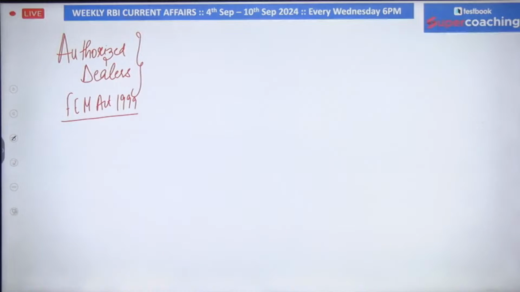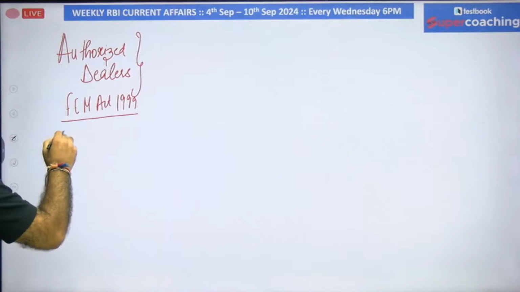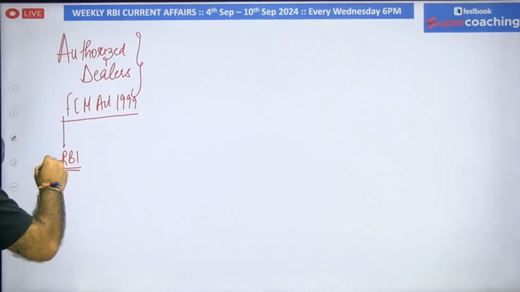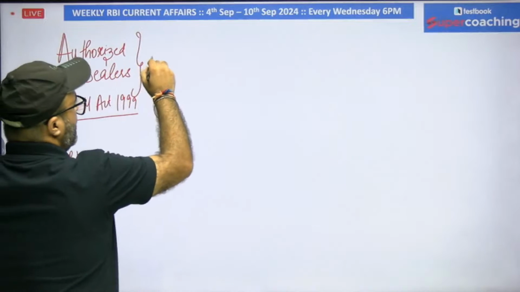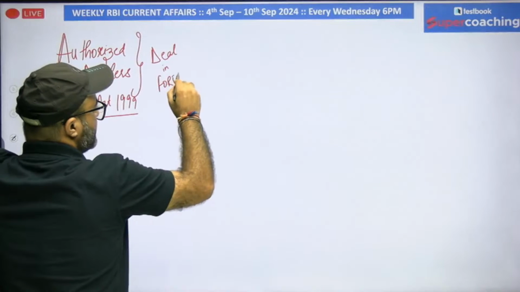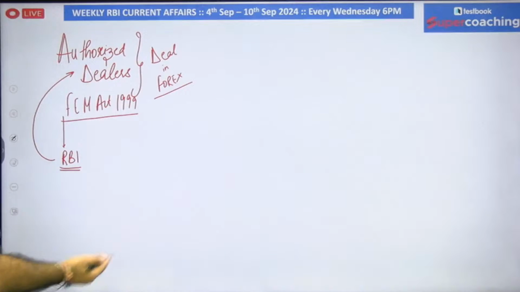So who is an authorized dealer? An authorized dealer is registered with RBI as per the Foreign Exchange Management Act, and they are allowed to deal in foreign exchange. Foreign exchange means they allow you to exchange rupees against dollars, make payments outside the country, and receive payments from other countries as well. To become an authorized dealer, you need to file an application and relevant documents with RBI, and then RBI can give you the title of an authorized dealer.